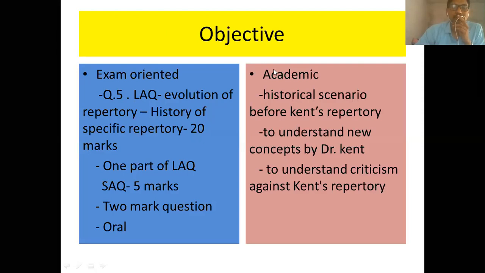It has not been asked so far, but there is a chance that this could also be asked. Therefore, you must study the history of repertory in general and the history of the specific repertory also.